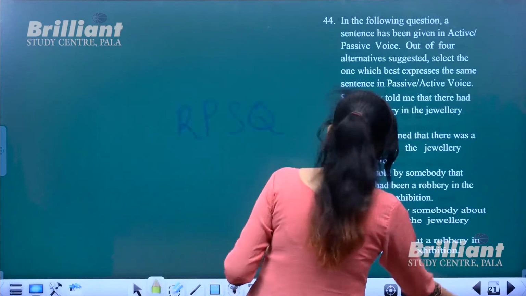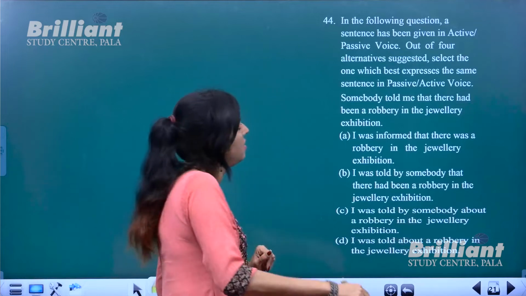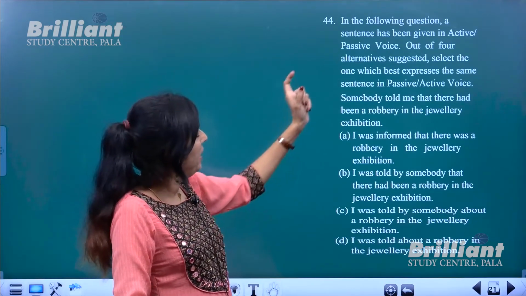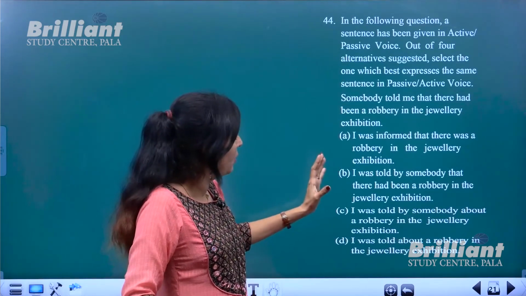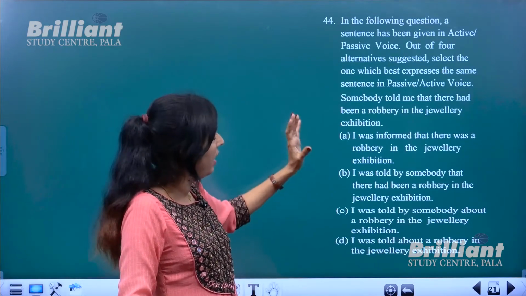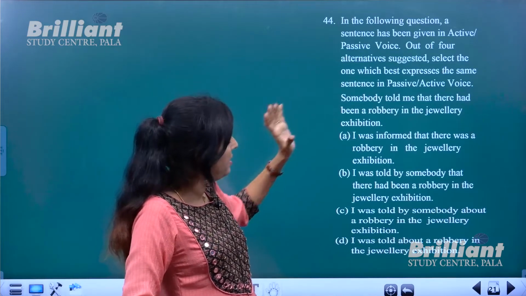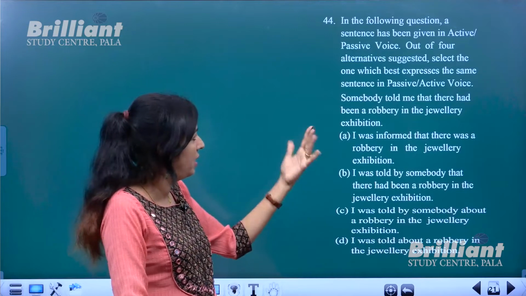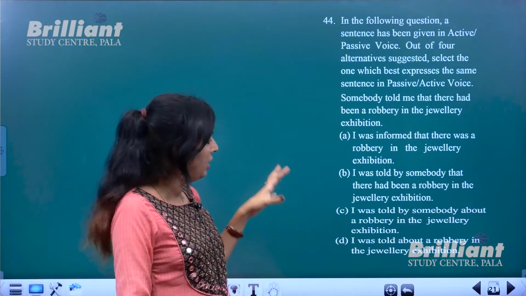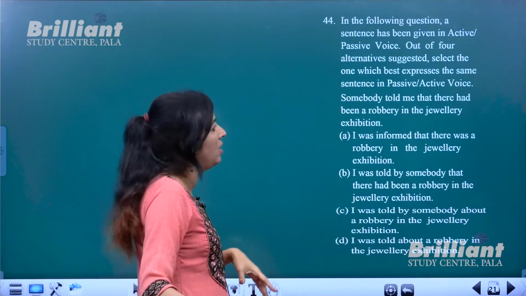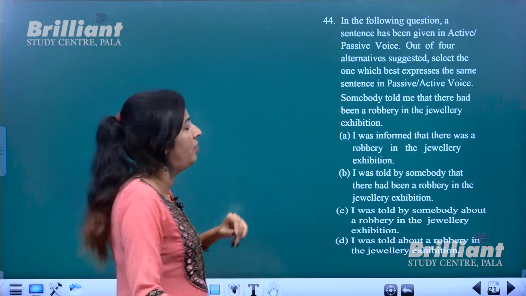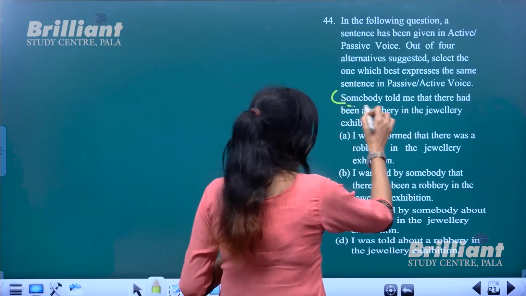Next is, in the given question, a sentence has been given, maybe in active or passive voice. You need to find out the counterpart of it. If active voice is given in the question, find the passive voice.